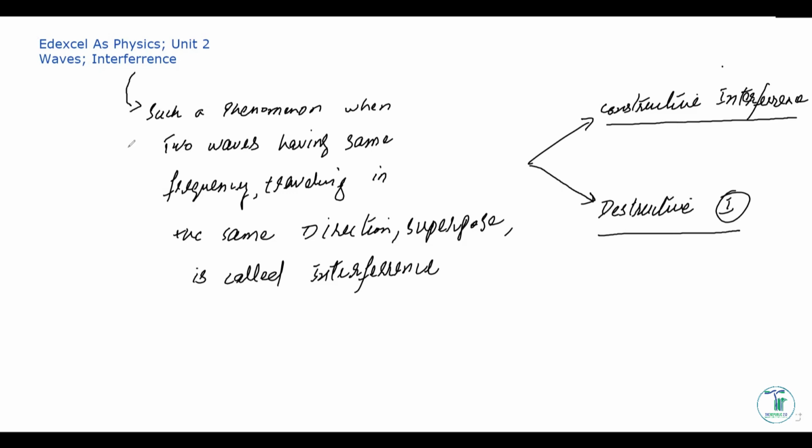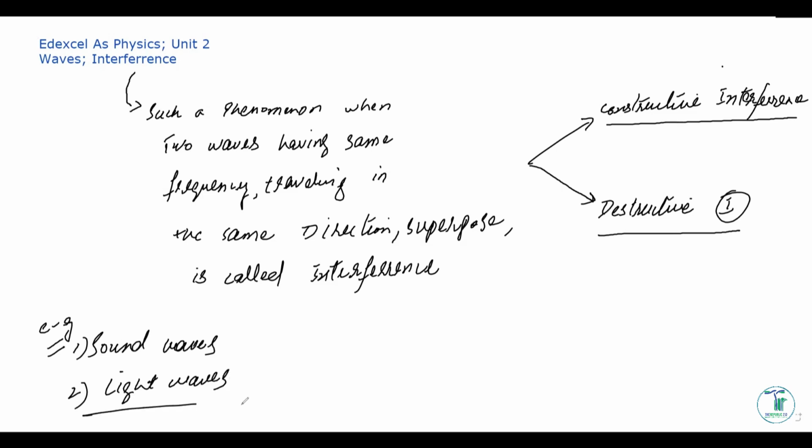So now, remember, in this topic, we'll be talking about two examples of interference: the interference of sound waves, and secondly, the interference due to light waves, only to understand why interference happens. So first of all, let's talk about the interference of sound waves. How do sound waves interfere?